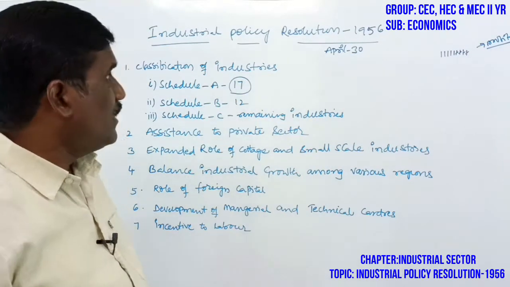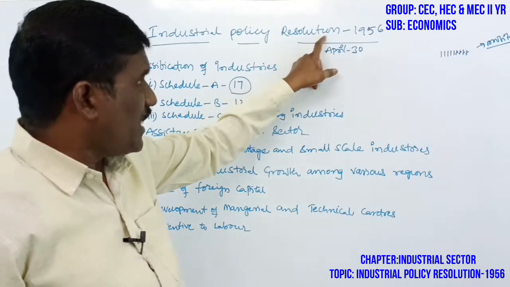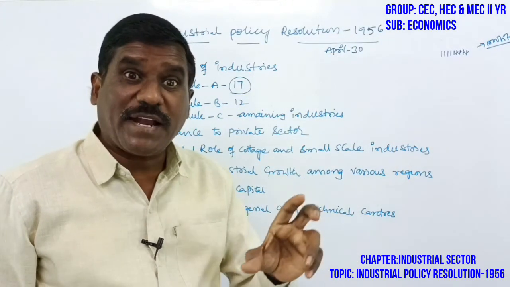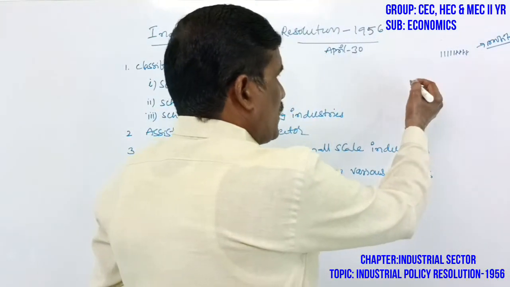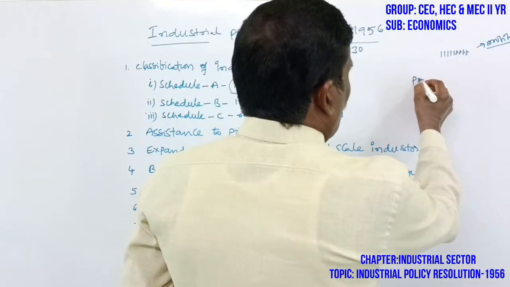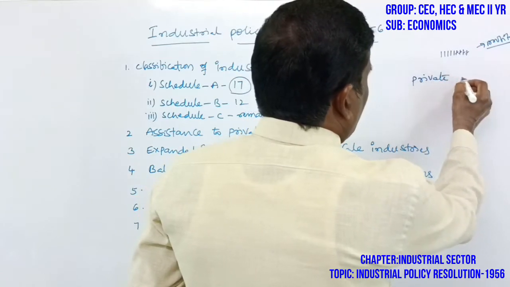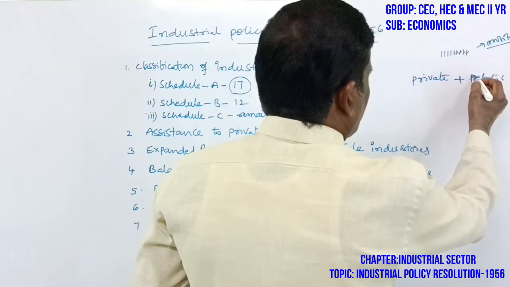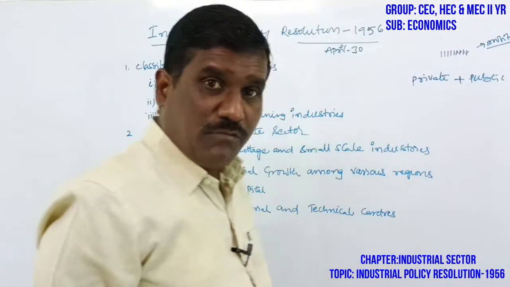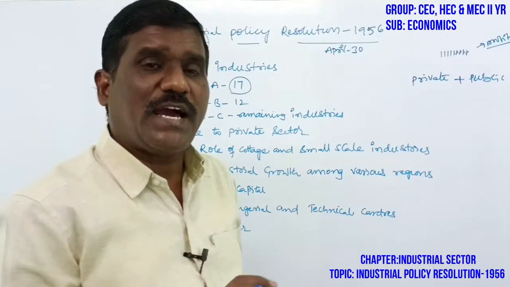Moreover, the industrial policy resolution 1956 follows a socialistic pattern. I already discussed this in the previous resolution. Two sectors are there: the private sector and the public sector. Which sector should we give more priority?